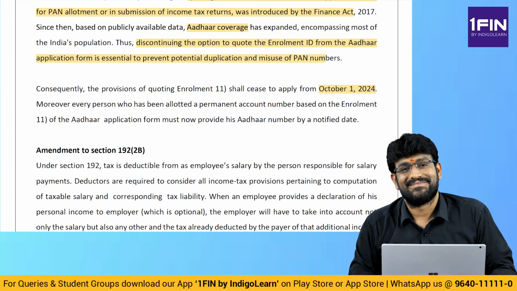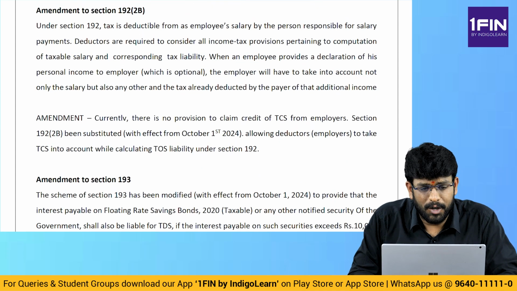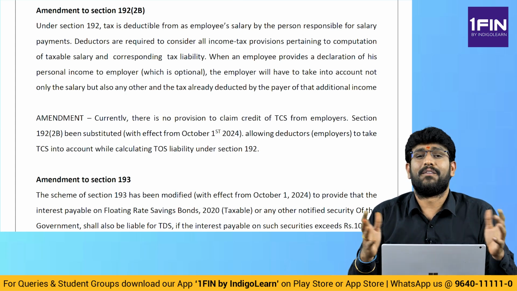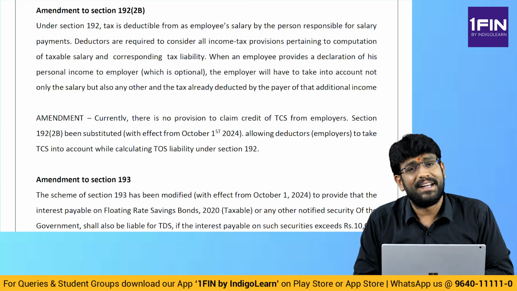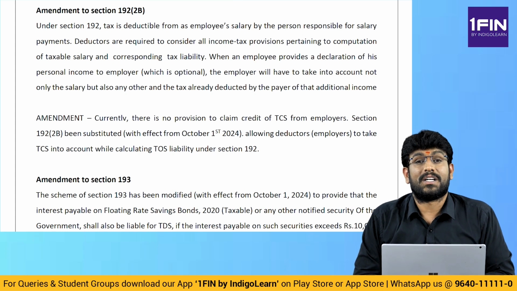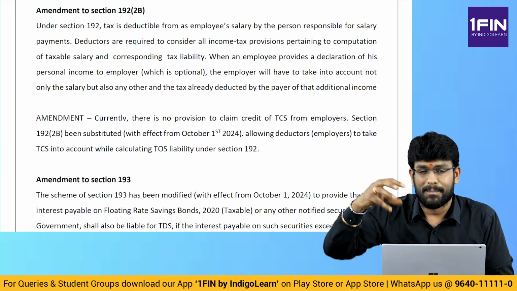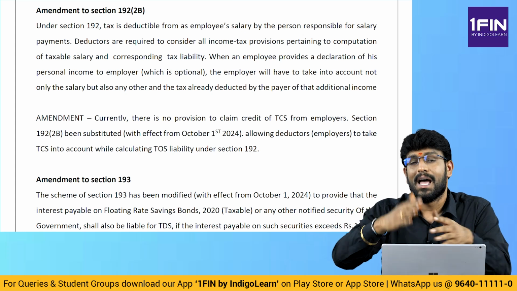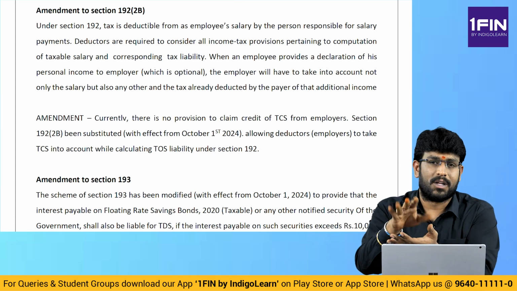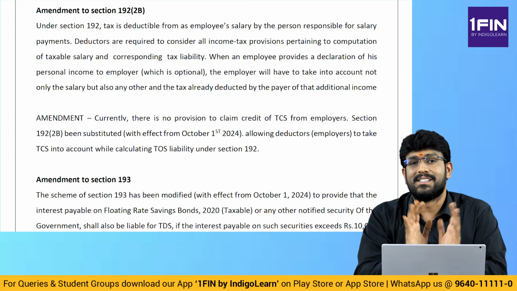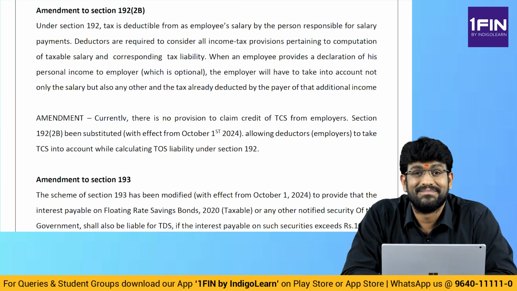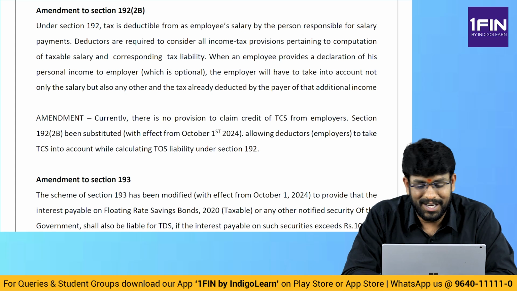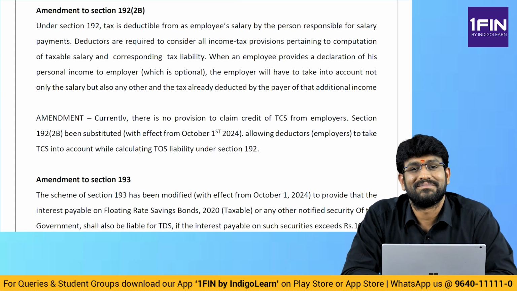Next. Moving forward, now it's time to talk about amendments in TDS, our favorite, interesting topic. In TDS, all the amendments are with effect from 1st October 2024. So the amendments we are going to learn in TDS are with effect from 1st October 2024. That means up to 30th September, whatever concept you learned is the answer. After September, this is the answer. Clear? You have to remember both. No option. For the May 25, September 25, and Jan 26 attempts, you have to remember both. See them.